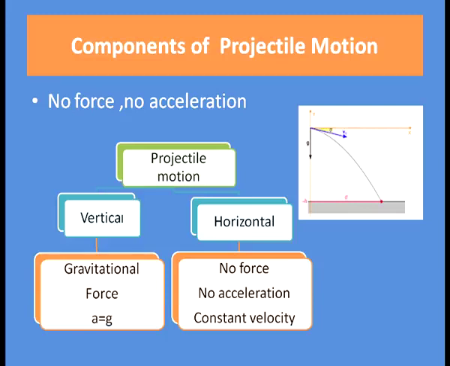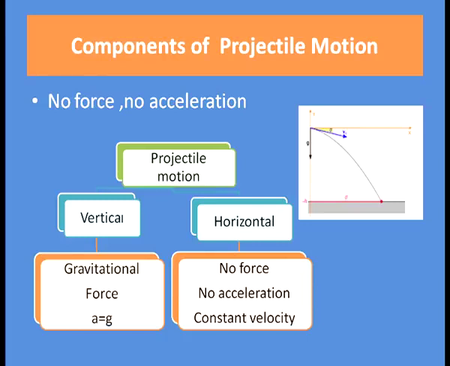And the vertical component of the projectile motion has one force component, that is the gravitational force. Hence, as force is applied, there will be acceleration and that acceleration will be equal to the acceleration due to gravity. Hence, a equal to g, and here the velocity component will change and it is an accelerated motion.